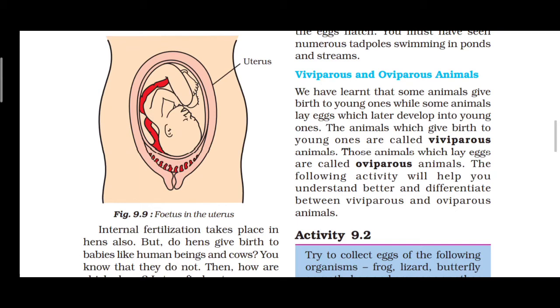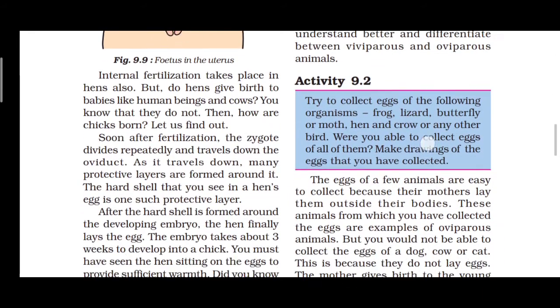The animals which lay eggs are called what? Oviparous animals. Which animals are they? Lizard, frog, butterfly, hen, etc. lay eggs, so we call them oviparous. The animals which give birth to young ones are called viviparous. The animals which lay eggs are called oviparous.